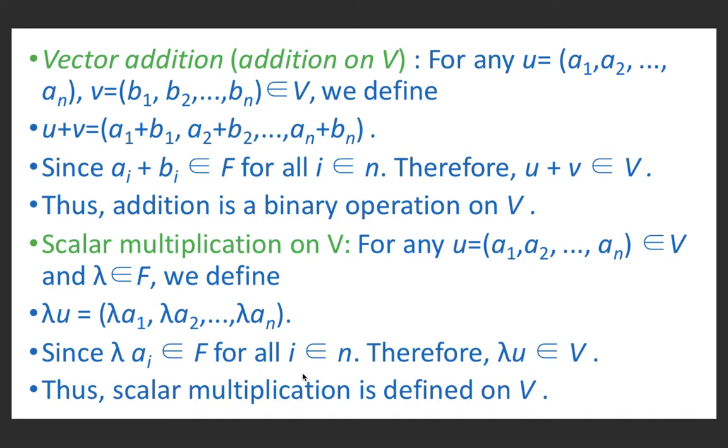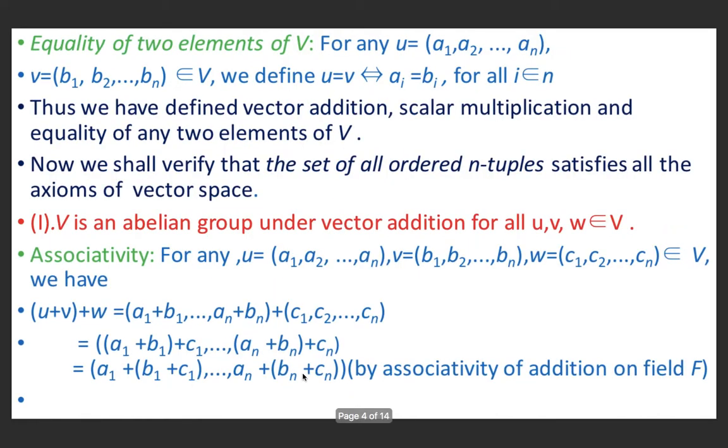Now the scalar multiplication. Let u equal (a1, a2, ..., an) belong to V and lambda belong to F. Then we define lambda u equal (lambda a1, lambda a2, ..., lambda an). We multiply each element of u by lambda. Since lambda ai belongs to F for all i belonging to N, therefore lambda u belongs to V. The scalar multiplication is defined on V.